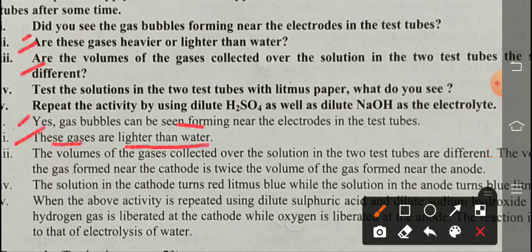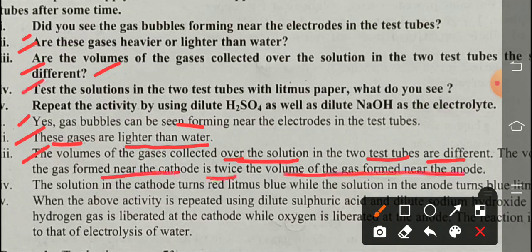Third question, are the volumes of the gases collected over the solution in the two test tubes the same or different? The empty places are different, as shown in the figure. Therefore, the answer to the third question: the volume of the gases collected over the solution in the two test tubes is different. The volume of the gas formed near the cathode is double, twice the volume of the gas formed near the anode.